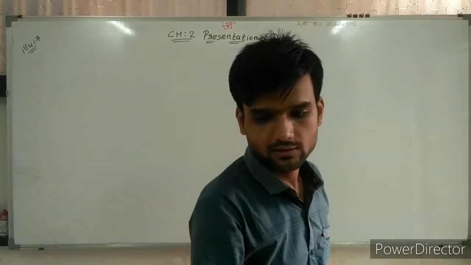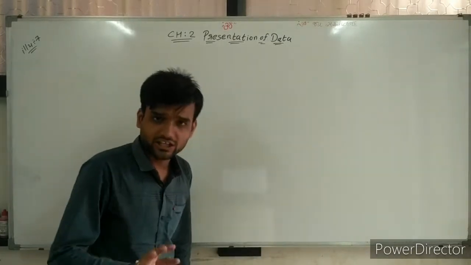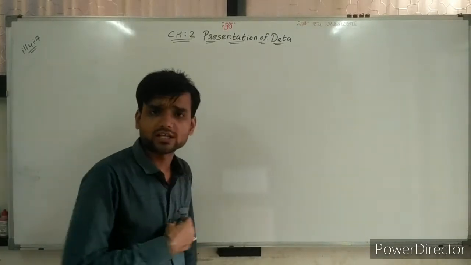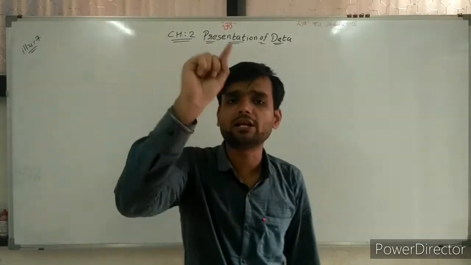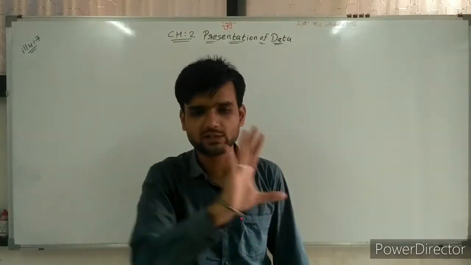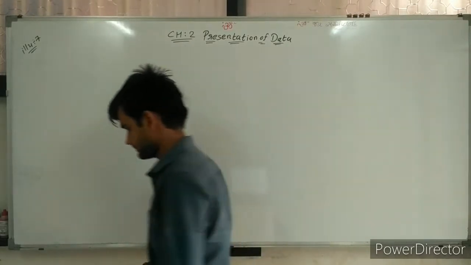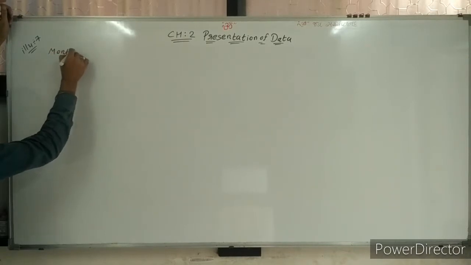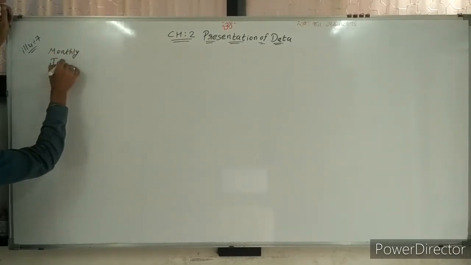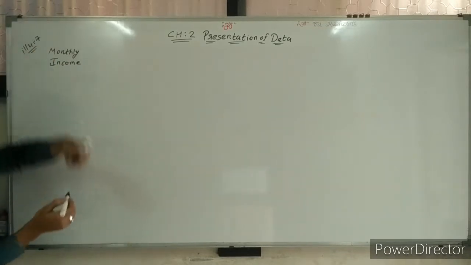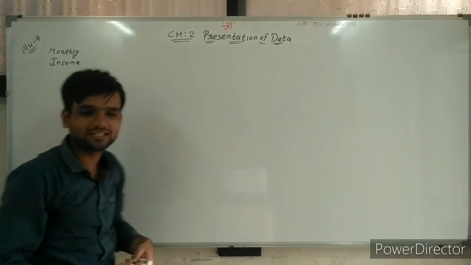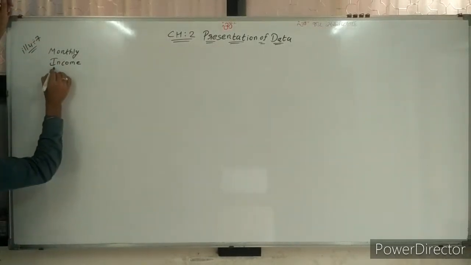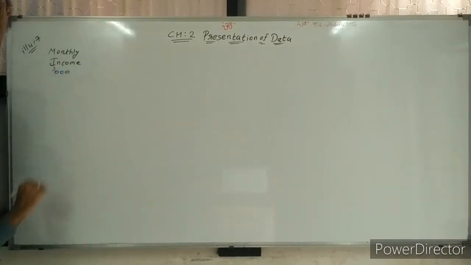So we are writing the first question. What is given? Monthly income in 1000 rupees, that is given in the heading. So monthly income, and income is in 1000 rupees. So I can write comma three zeros, then 1000.